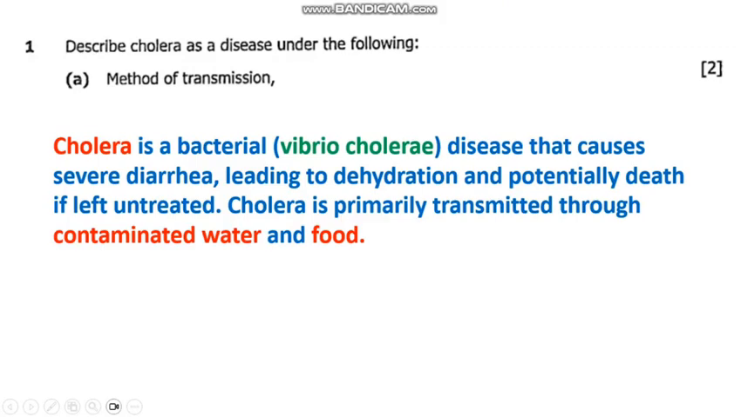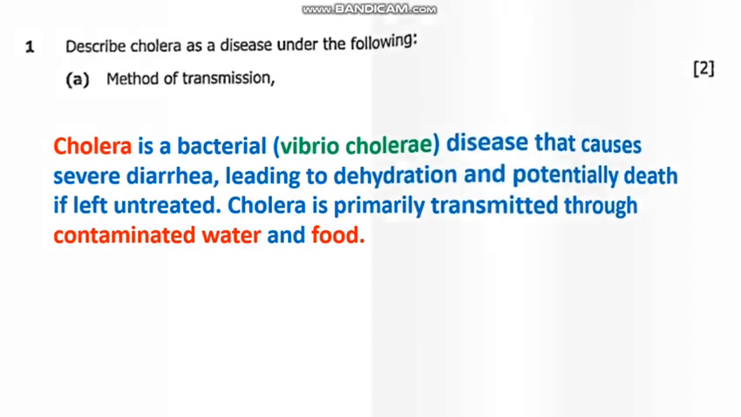So we have answered our question 1A. We now move on to our question 1B. Describe cholera as a disease under signs. So here we need to describe cholera as a disease under signs. So here we know that cholera is characterized by several key signs and symptoms, which includes watery diarrhea, vomiting, muscle cramps, dehydration signs, and restlessness, etc.